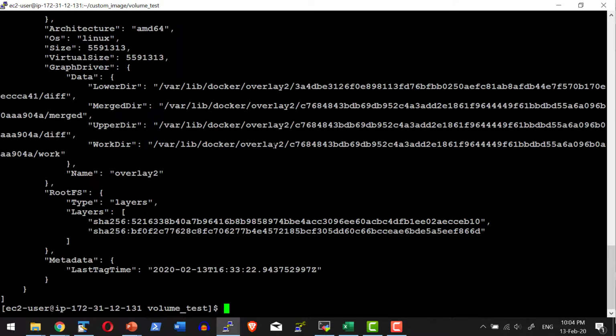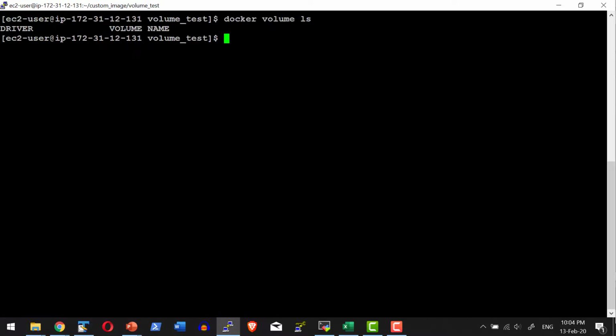Let me go ahead and list the volumes available. There is no volume. Now I am going to create a container with the image that we created now, and that will create a volume. Let me go ahead and create a container. So I'm creating a container with the name cntr_volume_test. This is the image name that I am using. So the container got created.